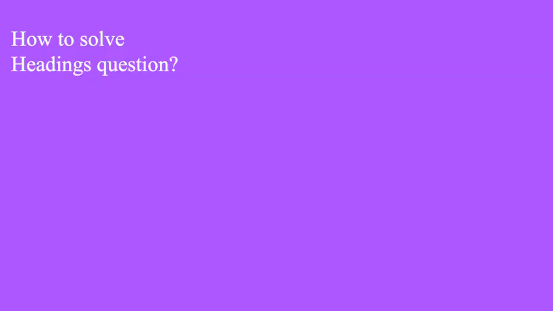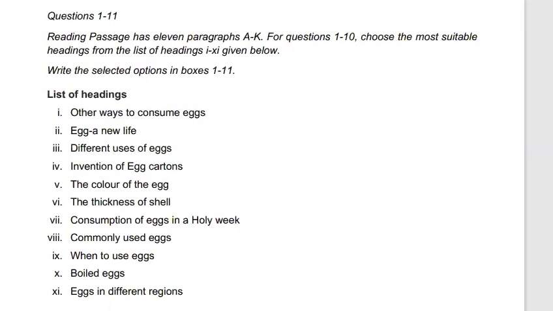Let's do it. The tip to solve heading questions efficiently is that we need to read the paragraph first to understand the main idea, the overall content of that paragraph. We need to ignore the minor details because we need to focus on the main purpose or theme of that paragraph.